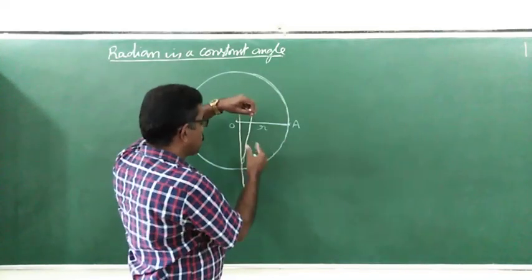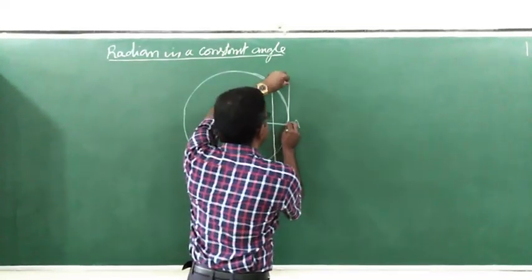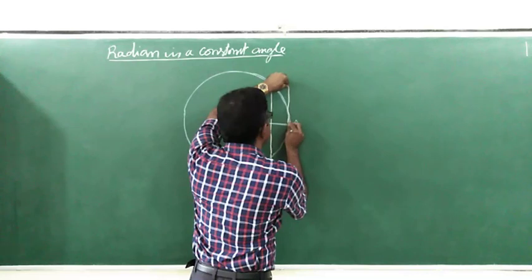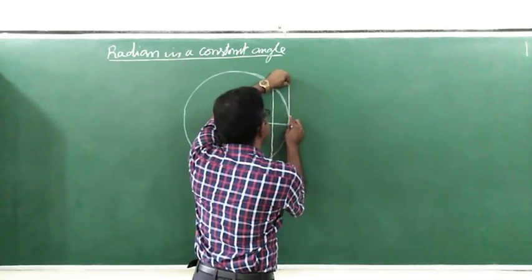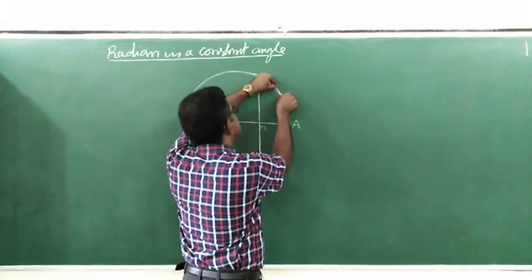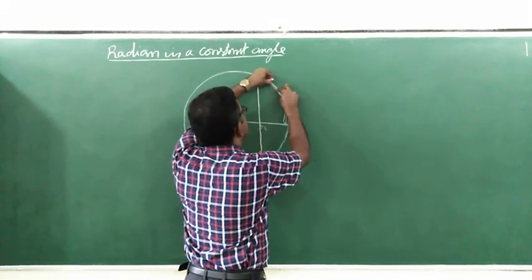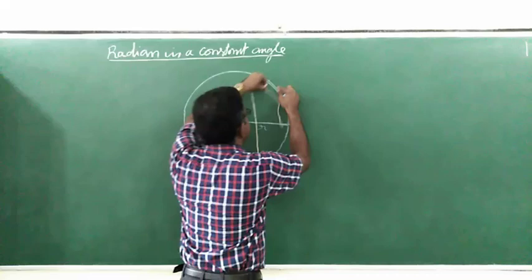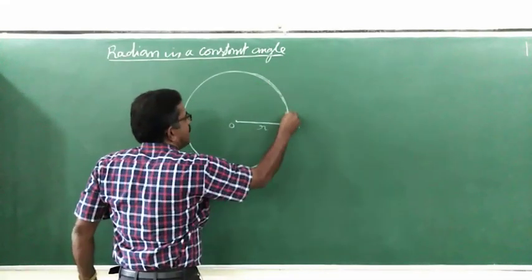Now you are supposed to take an arc length of the circle. I take the arc length of the circle to be the same as the radius of the circle. Arc length is the same as what? The radius of the circle. This is r.